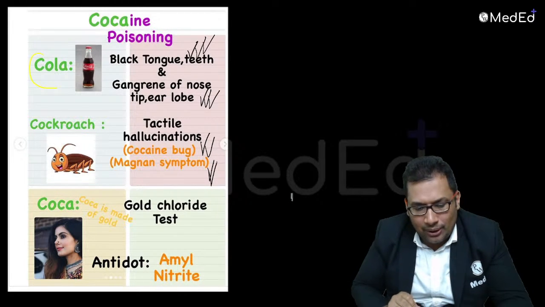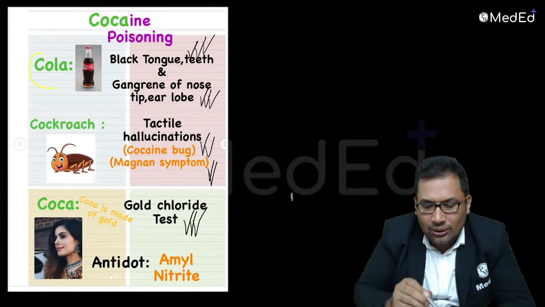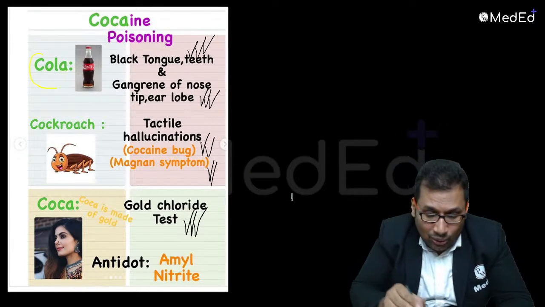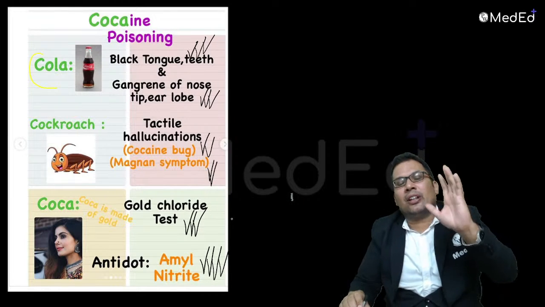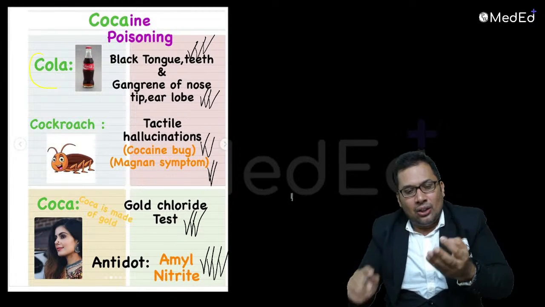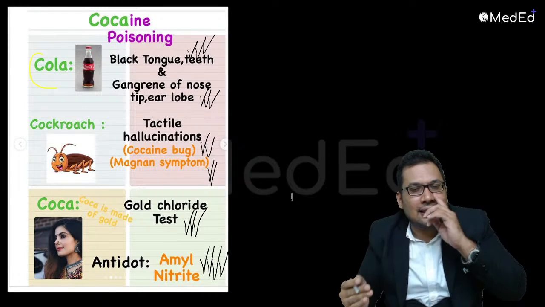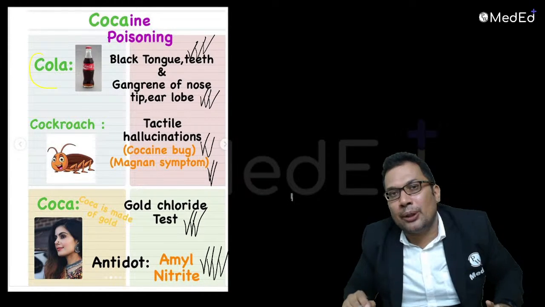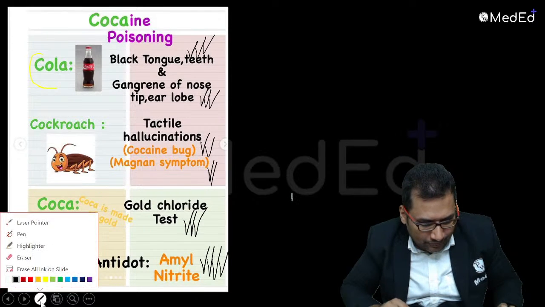One more cola, remember? Coca-Cola. So that is made up of gold. You can remember like that. Gold chloride test. Antidote is amyl nitrate. So all these are frequently asked questions: amyl nitrate, gold chloride test, tactile hallucination, black tongue, nasal septum perforation, nasal swab is preserved. All these are very commonly asked in the exam.